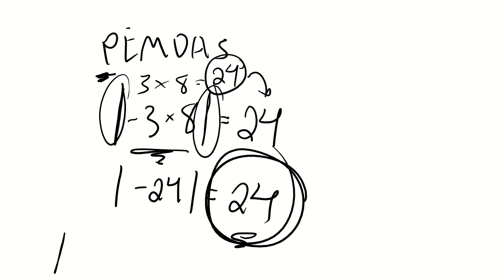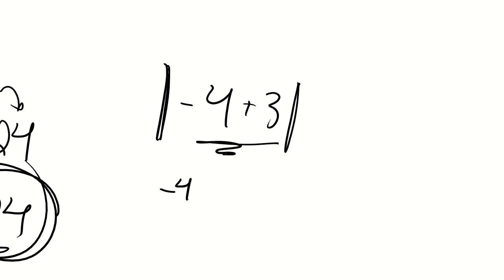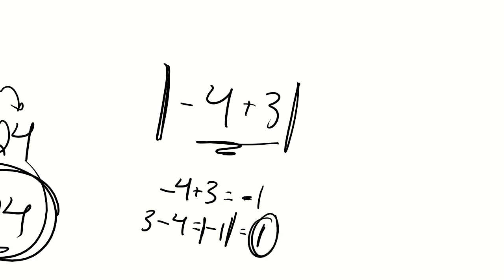so if I did, for example, -4 plus 3 in the absolute value. Let's do -4 plus 3. Now let's deal with whatever's in the parentheses. -4 plus 3, what is that? We know from the previous video, if you guys looked at it, that it should be -1, because 3 minus 4 equals -1. Okay? And the absolute value of -1 is 1, because with the absolute value, you just take the negative and turn it into a positive.